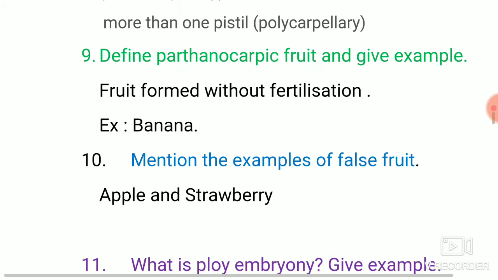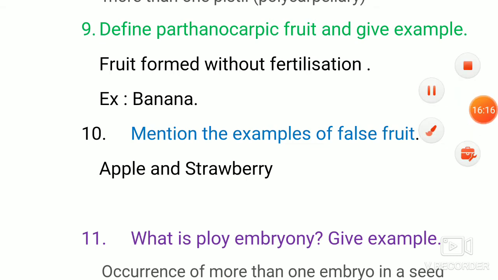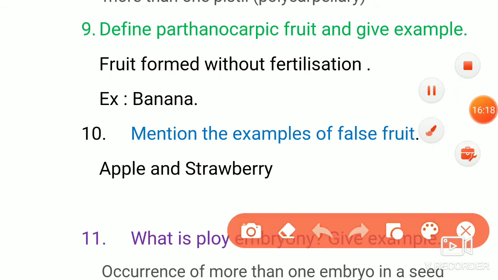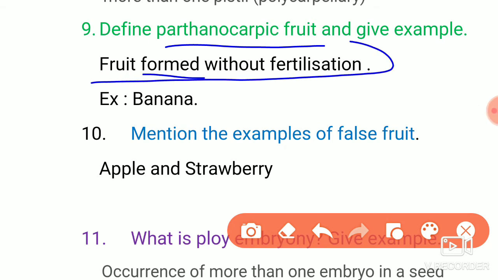The next is, define parthenocarpic fruit. So parthenocarpic fruit means the fruit formed without fertilization. Fruit is formed but fertilization does not happen. Without fertilization the fruit will be formed. So only in this fruit, no seeds.